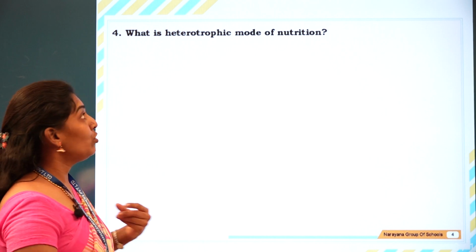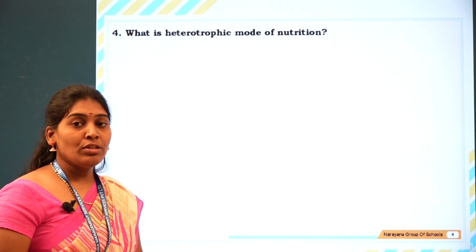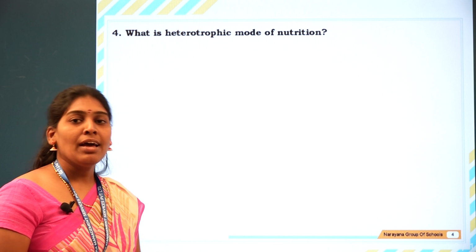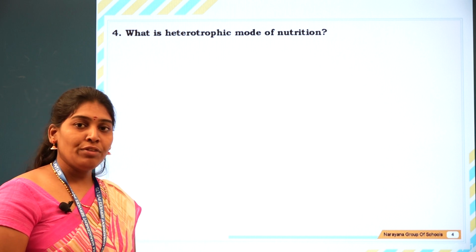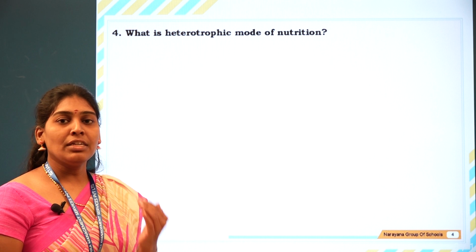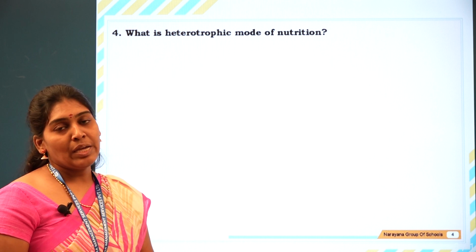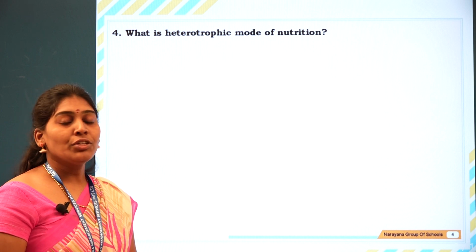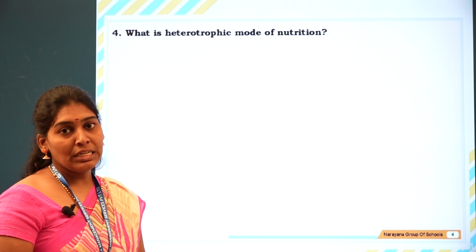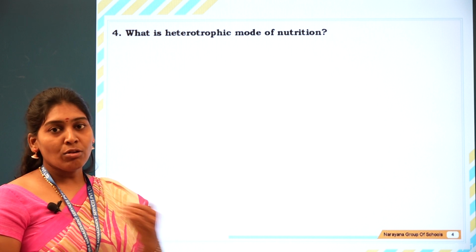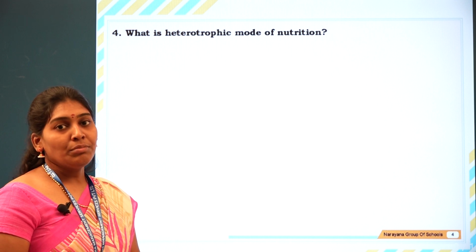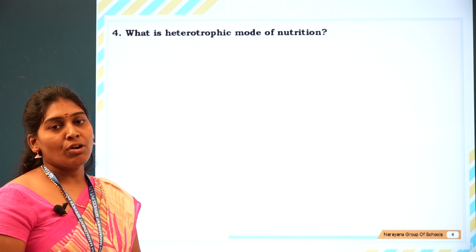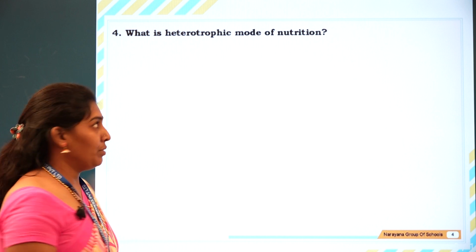What is the heterotrophic mode of nutrition? There are two kinds of nutrition processes we can see, autotrophic and heterotrophic. Autotrophic organisms can synthesize their own food material, for example plants. Whereas in the heterotrophic mode of nutrition, the organisms cannot synthesize their own food material and depend upon other organisms. Those organisms are called heterotrophs, and the nutrition is called heterotrophic nutrition.